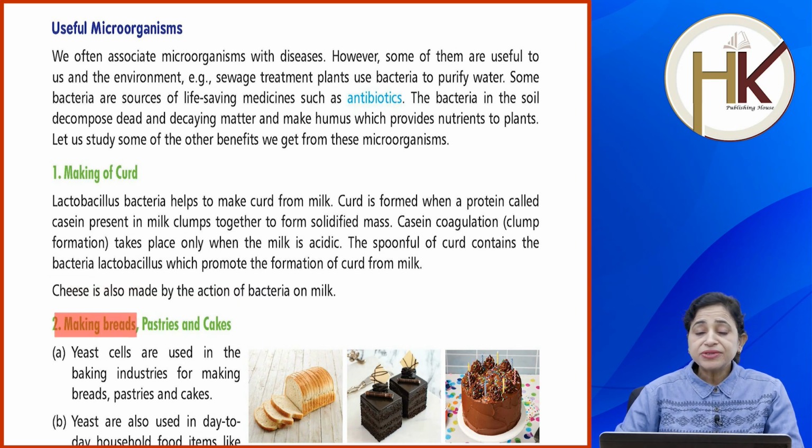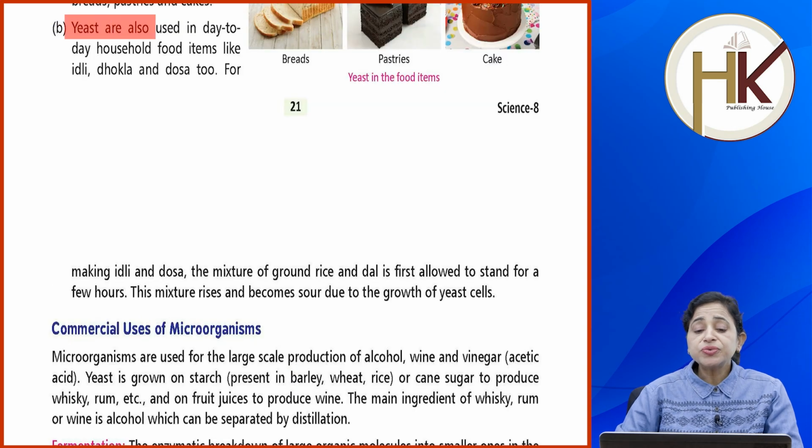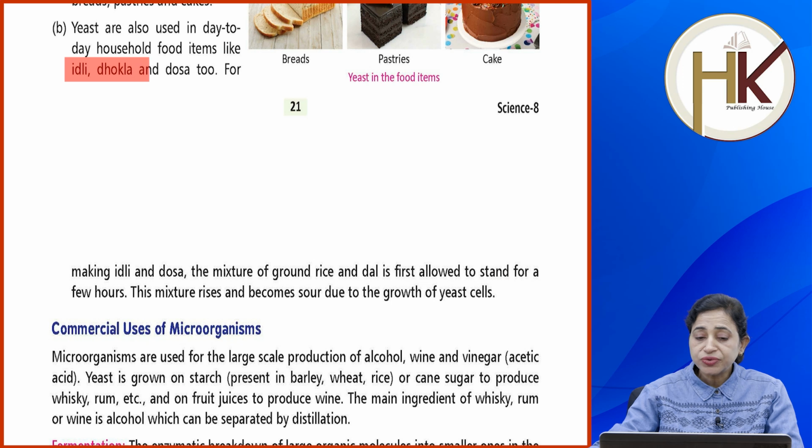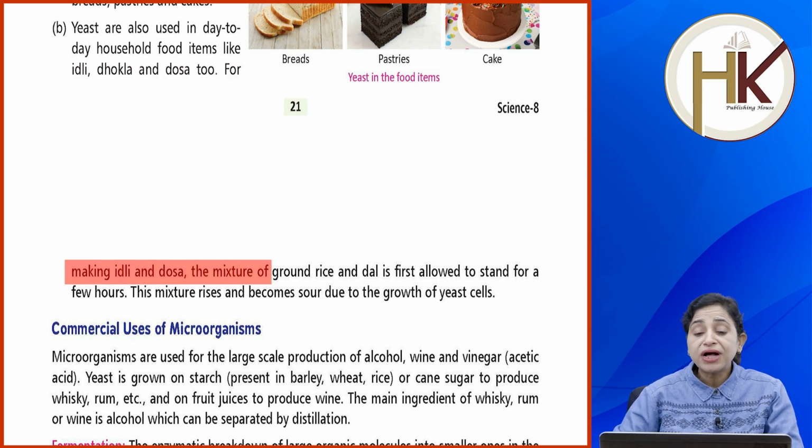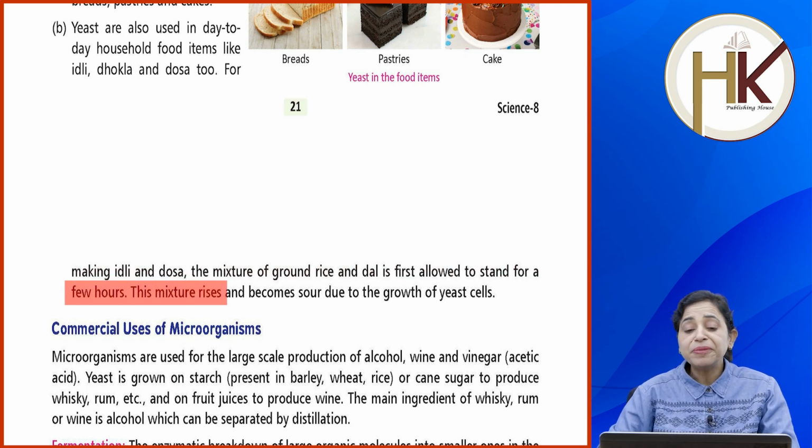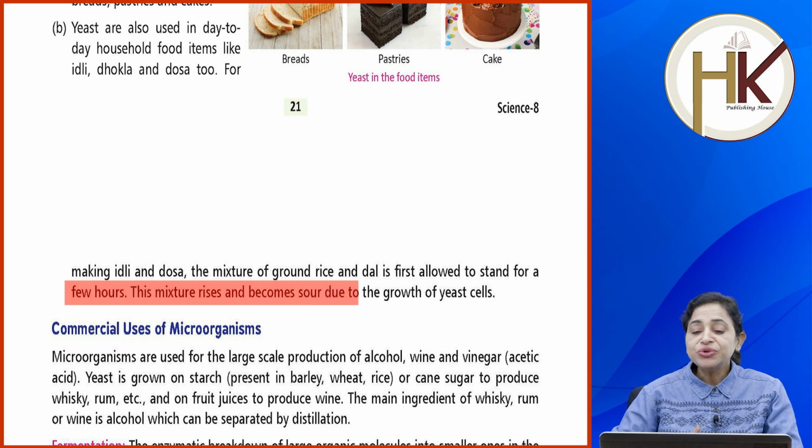Making breads, pastries and cakes. Yeast cells are used in the baking industries for making bread, pastries and cakes. Yeast is also used in day-to-day household food items like idli, dhokla and dosa too. For making idli and dosa, the mixture of ground rice and dal is first allowed to stand for a few hours. This mixture rises and becomes sour due to the growth of yeast cells.